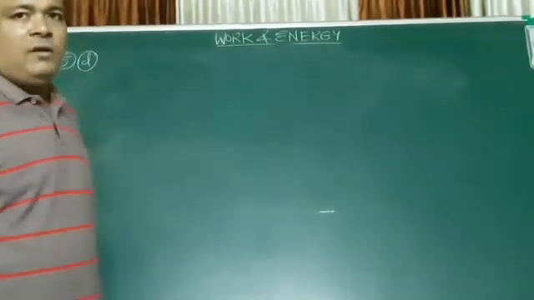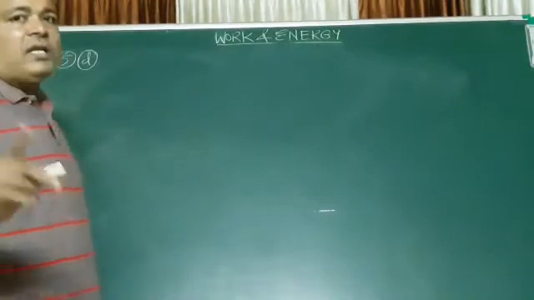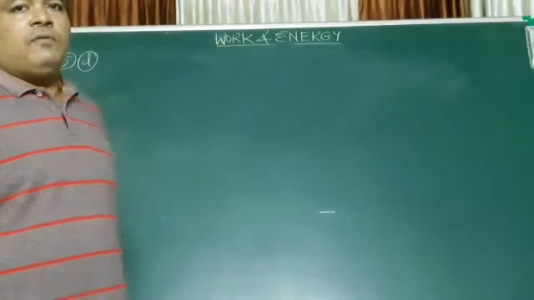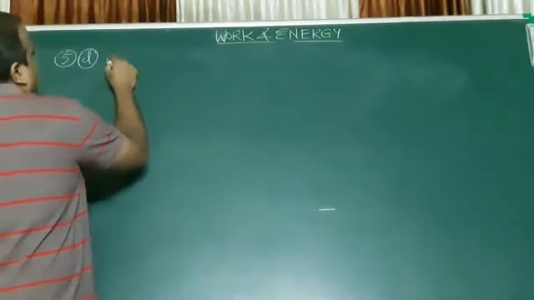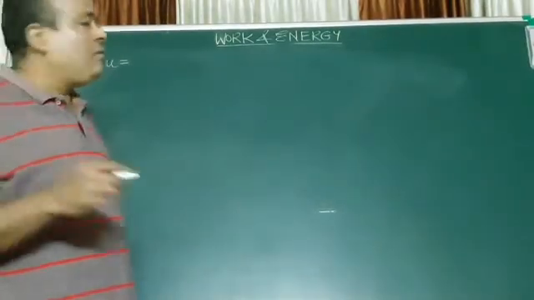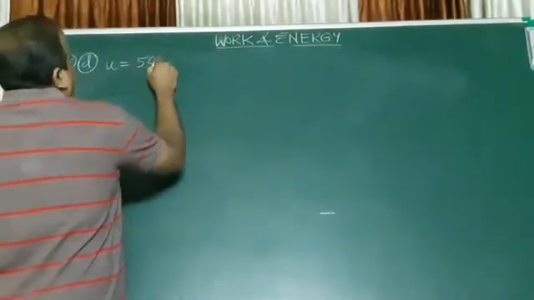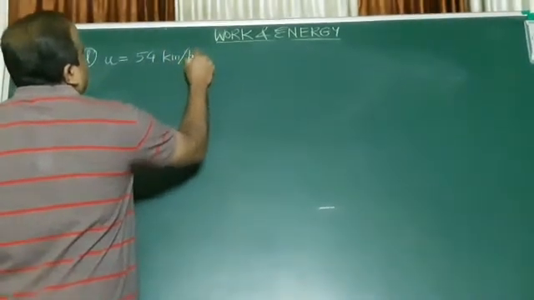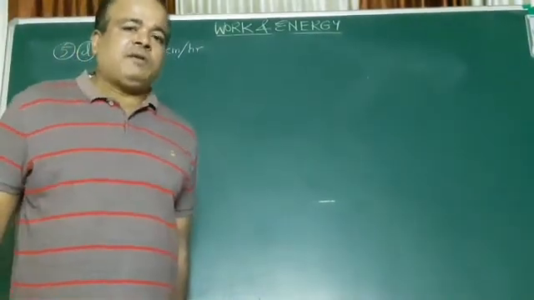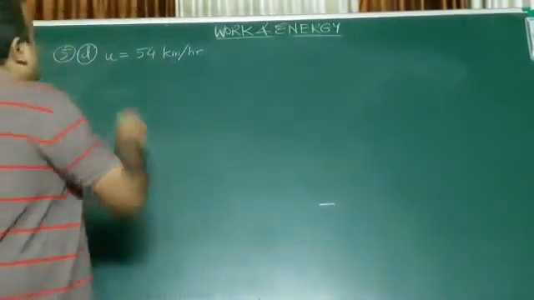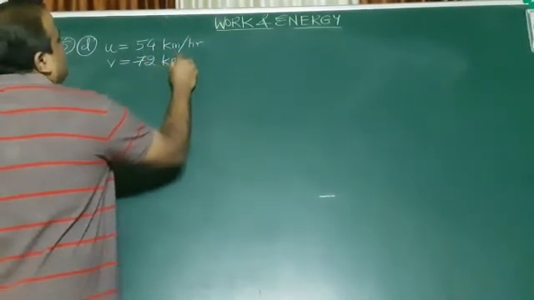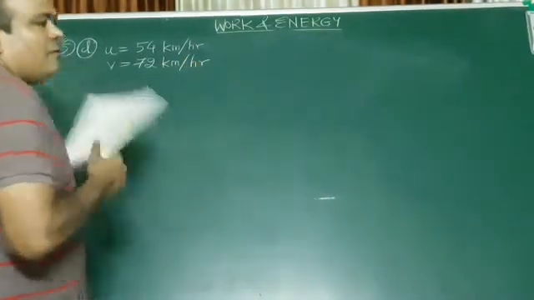So let's write down the data first, okay? What is the starting speed? Initial velocity is always written as u. You know that, no? So u is 54 kilometers per hour. Then it is increased to 72 kilometers per hour. So that will be my v, 72 kilometers per hour. Fine.